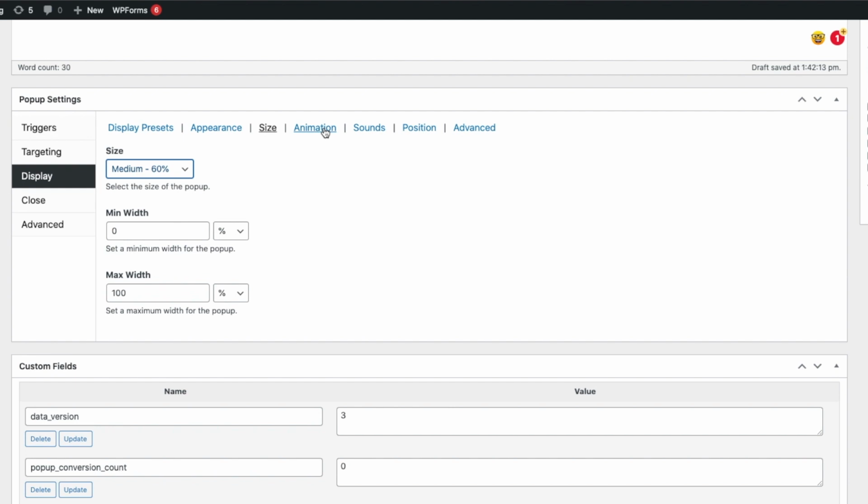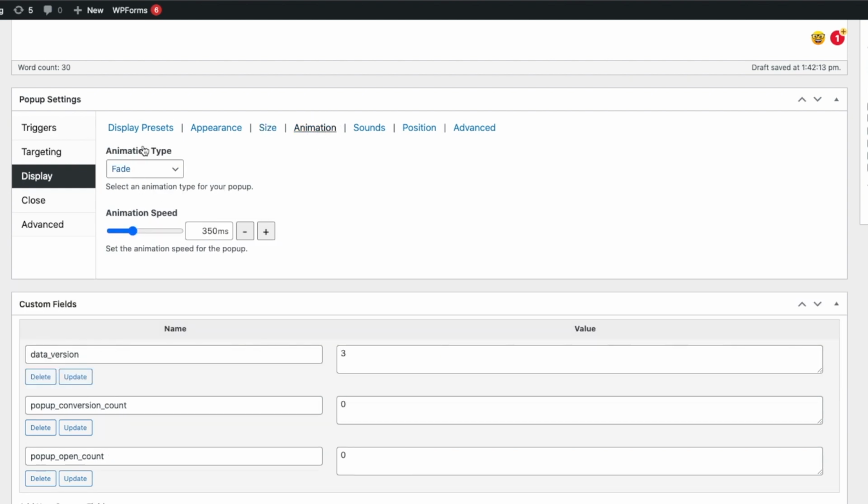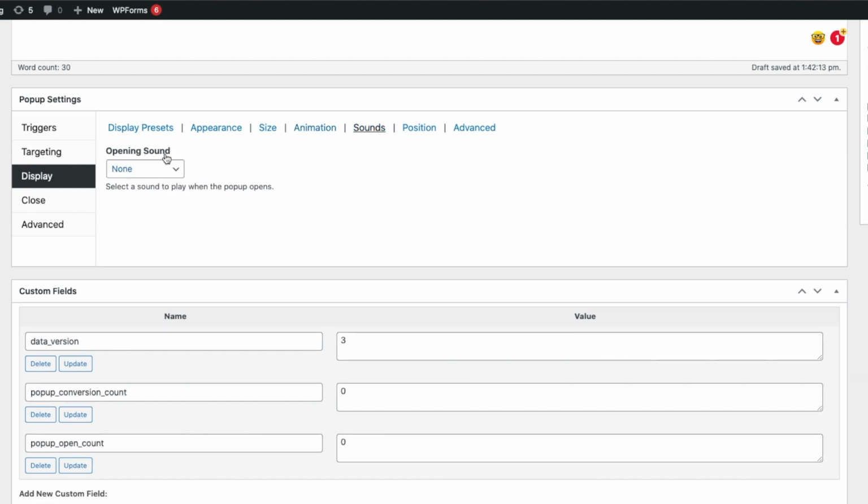Animation is how you want the pop-up to move or appear. These are the options, but always make sure your pop-up is not so busy that it becomes too distracting. Keep it simple, and I'll leave the speed as default. Sound is the sound you want it to make when it appears. Here are the options over here, and you also have an option to add your own custom sound. I'll leave mine as none.